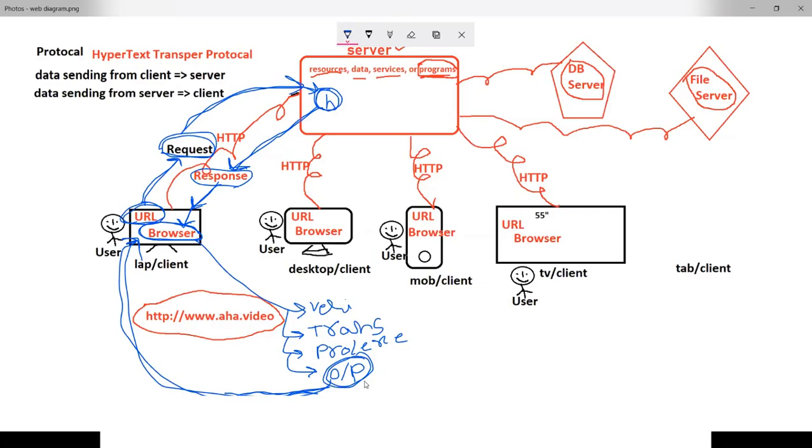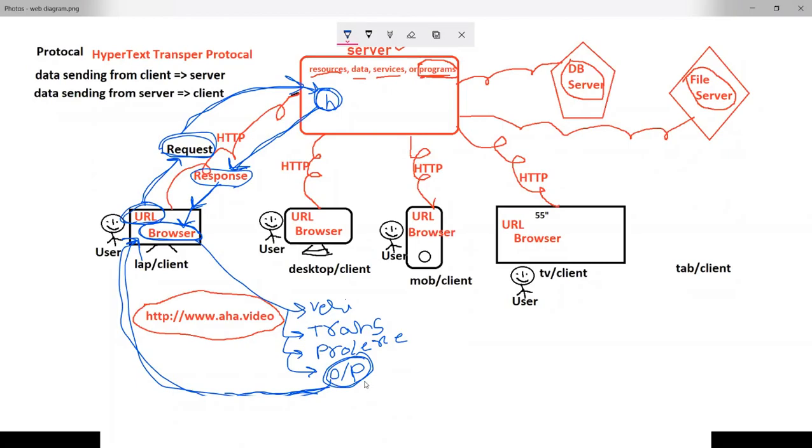Now cross-check it once. Where is the source code of the HTML, sir? Where are we keeping the HTML source code? In the server. The server works just like storage, that's all. The source code is verified in the client machine, executed in the client machine, and the output is displayed in the client machine. Then what can we call it, sir? Server-side technology or client-side technology?